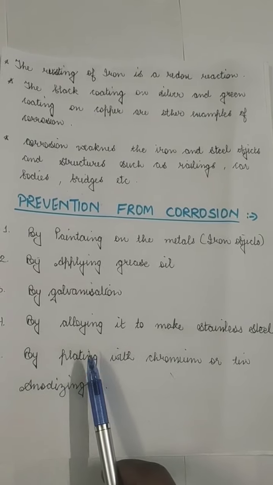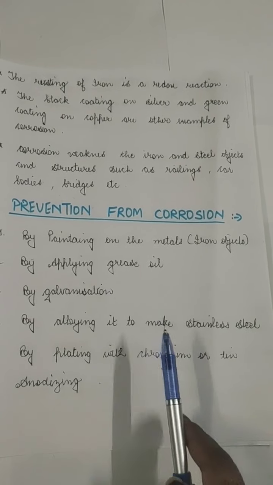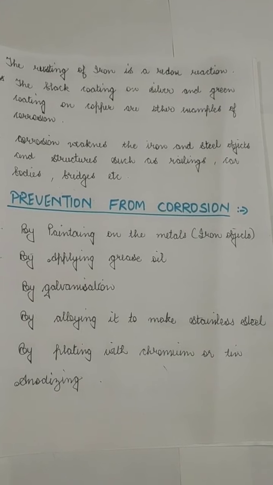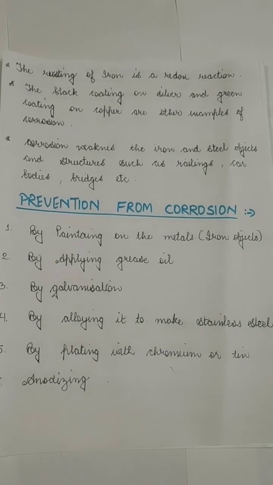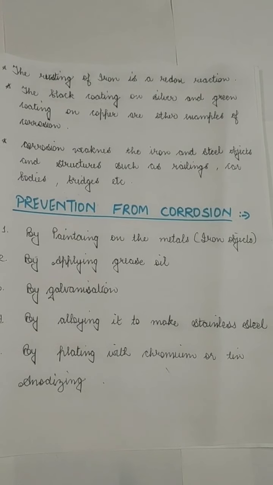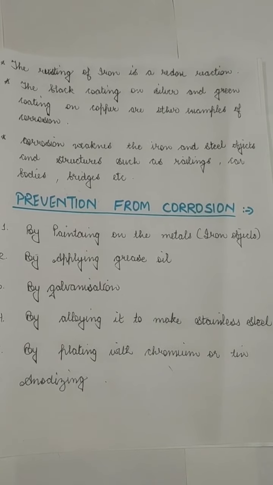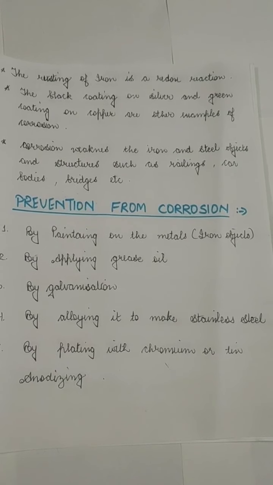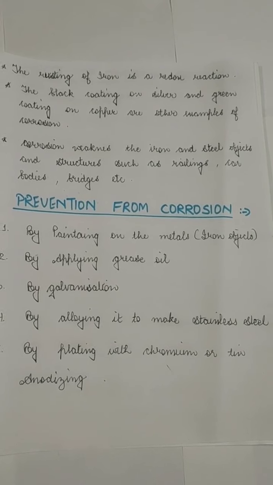Then we can also plate it with chromium or tin. We can do electroplating. You would have seen your bathroom faucets and cycle rims, tire rims. They are very shiny because they are plated with chromium or tin, making them shiny and lustrous. And it also prevents the iron metal from rusting.